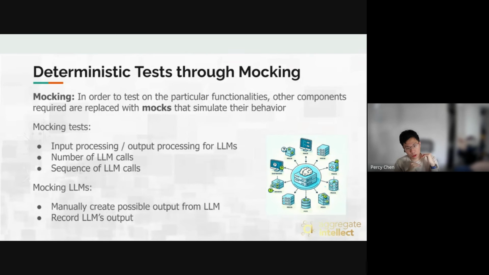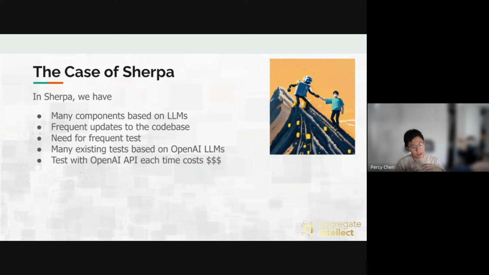We only want one test case with options, where during the infrequent test runs we just mock the large model, and during the frequent test runs we hit the OpenAI API. So basically, that's the case of Sherpa, where we ended up after all that long discussion from the previous slides that you have seen.